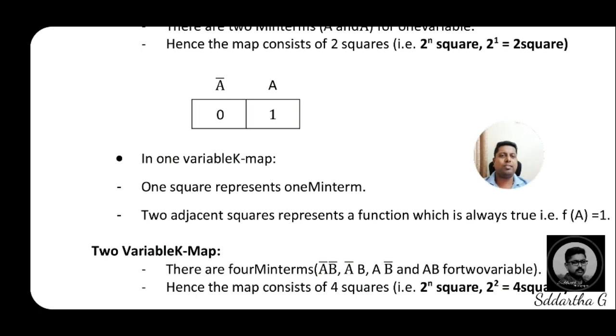The first box is represented by 0 and the second box is represented by 1. Here a single variable, that is a, we have a chance to write the two boxes, 2 to the power of 1, that is equal to 2. Two boxes we will write here.